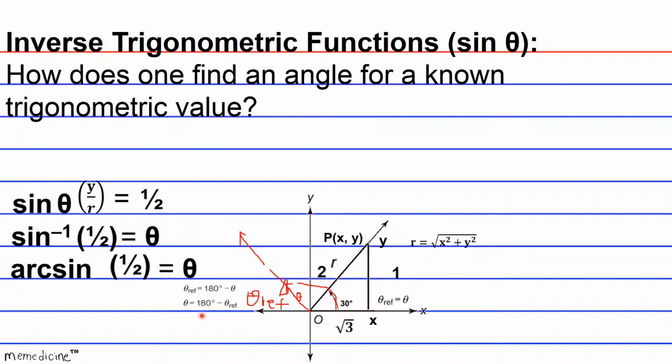Then 180 minus our reference angle of 30 degrees would yield 150 degrees. So our obtuse angle in quadrant 2 would yield a sine value of 1/2, but negative 1/2. So this actually isn't a solution, but I just wanted to show you the concept of being careful about what angles, what quadrants you're in, and also assuming that there's only one solution when there might be a second, okay?